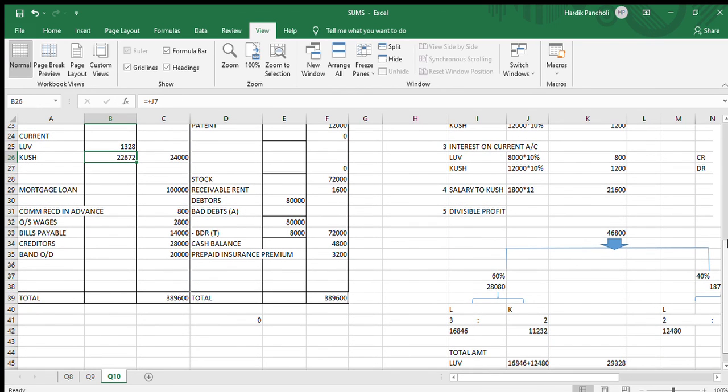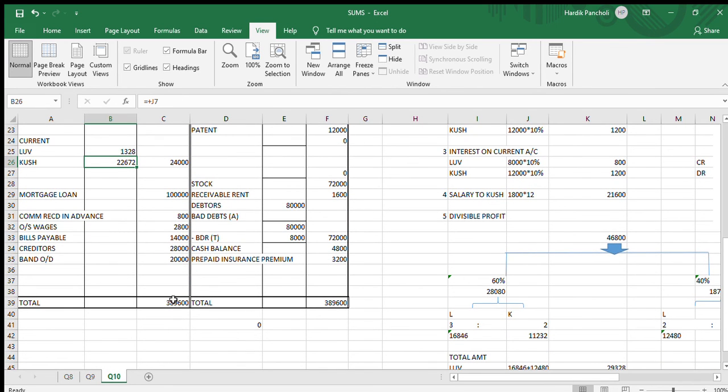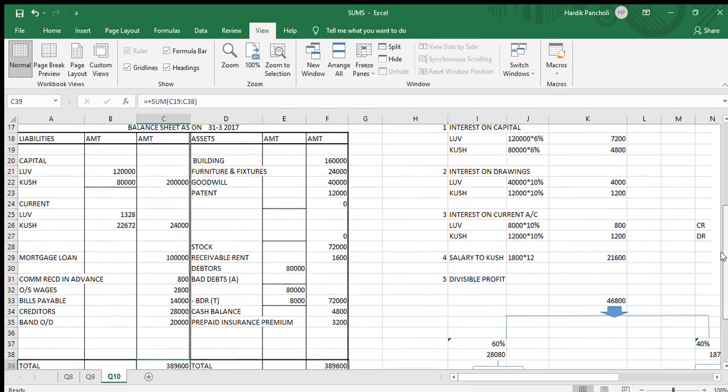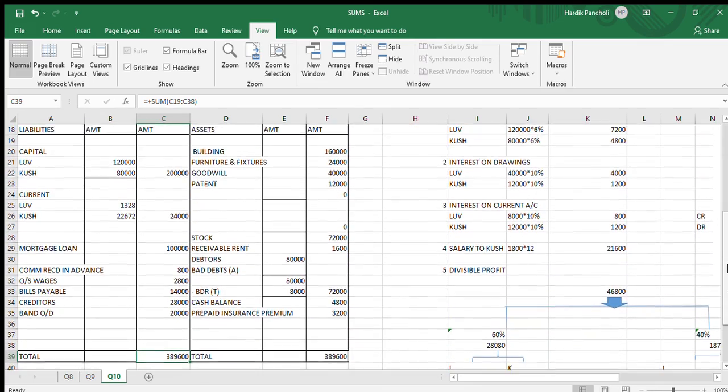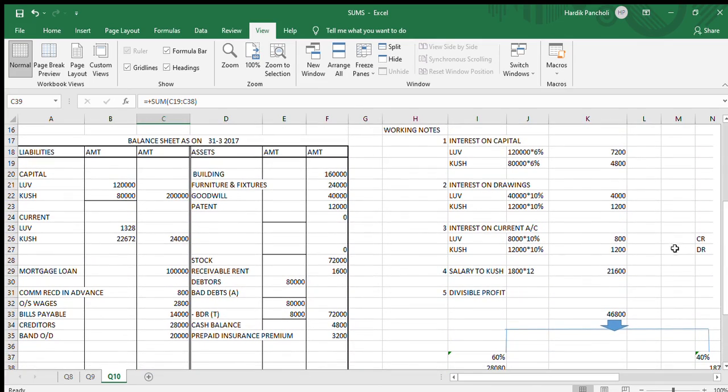Now we will be checking the balance of the balance sheet. It is the same, there is no difference. That means our sum is correct. Yes students, thank you.